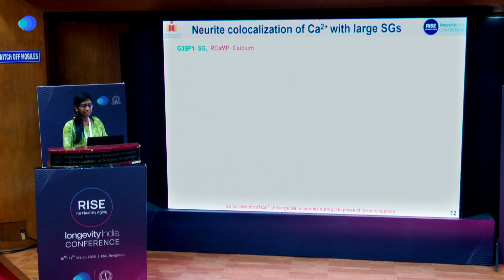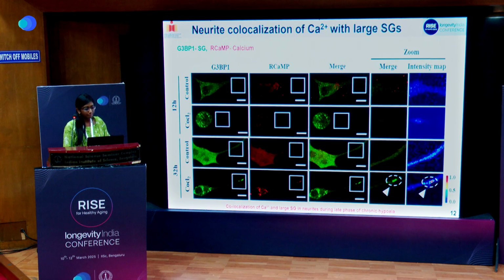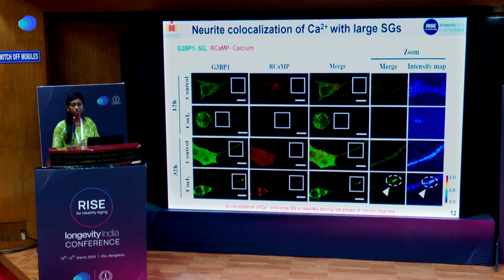Next, we want to study it at the neurite level. Here at 12 hours, there is no co-localization happening in the neurites. But at the 32-hour time point, in the late phase, we can see some co-localization of calcium with stress granules in the neurites as well.